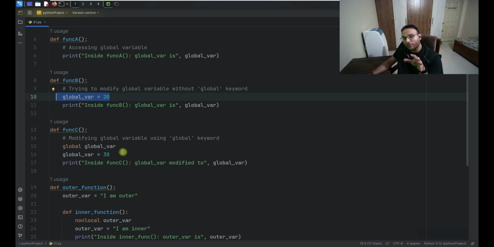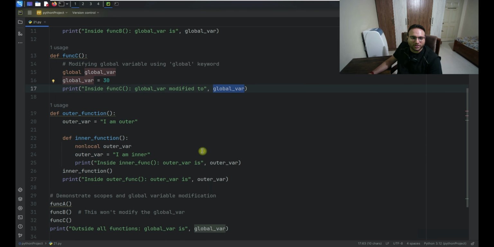But if I really want to change the value of the global variable, then in that case I simply have to define it inside of the function, and then I have to change the value. So these are the two statements I have to add, and when I try to run this, I am able to get that result as 30 itself.